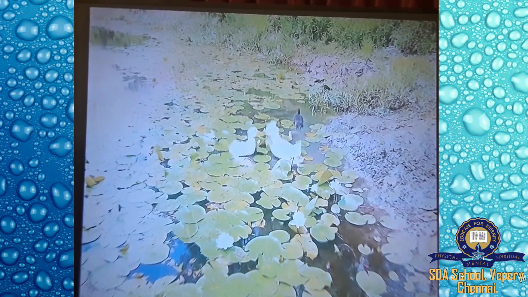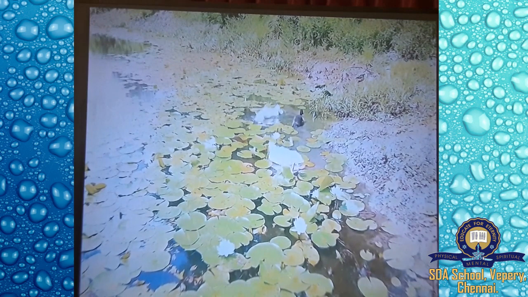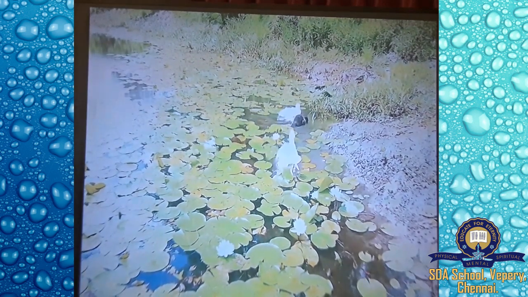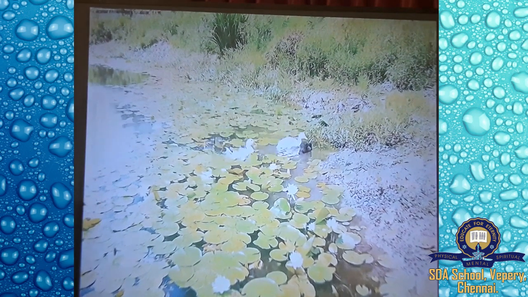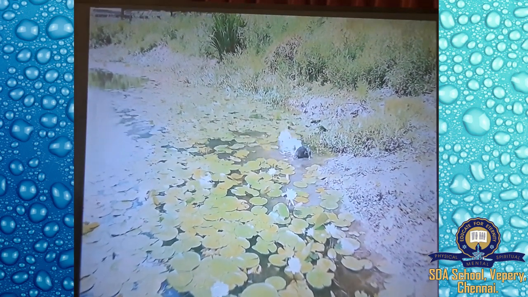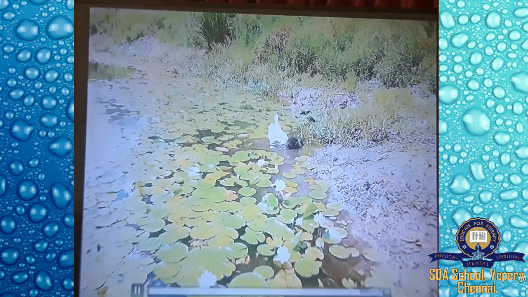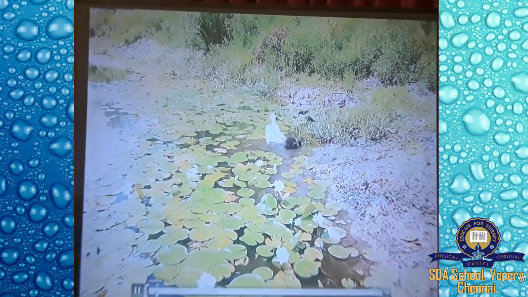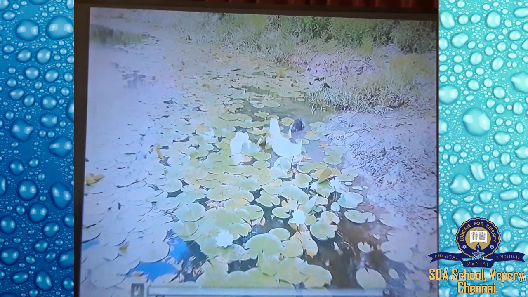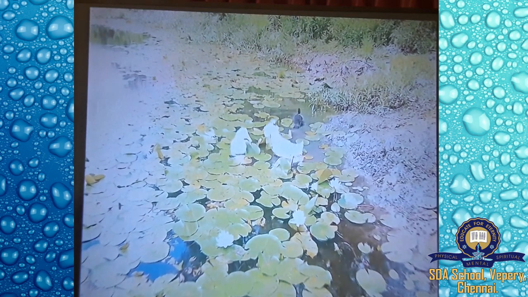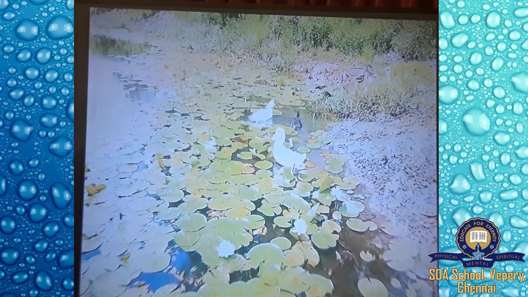Children, now see the pond. The duck is playing in the water and you can see the pond's water, how it is. A pond is a small body of water. A pond is a small body of water surrounded by land on all sides.